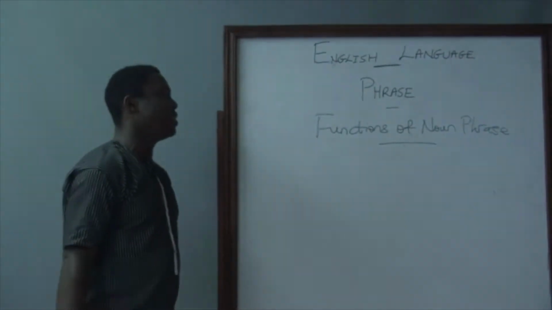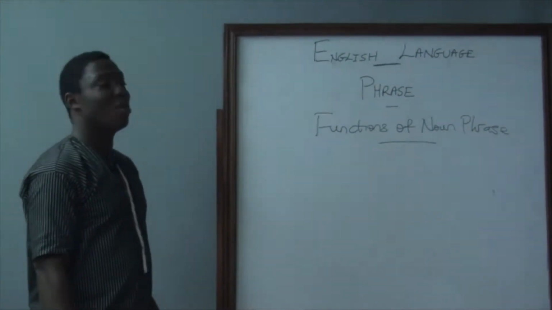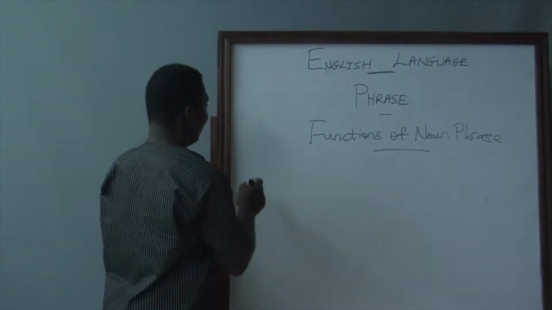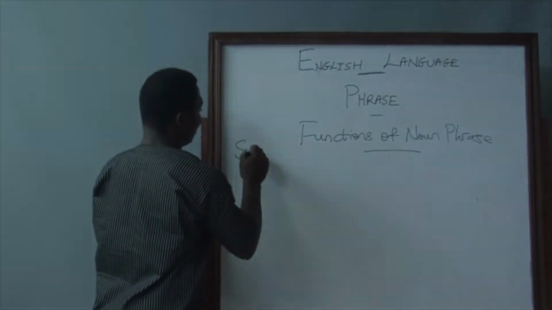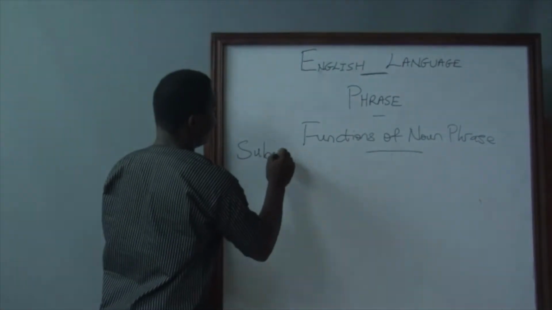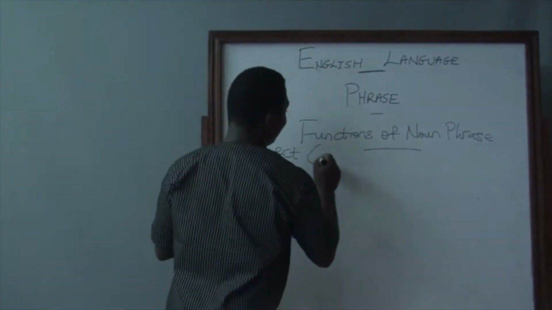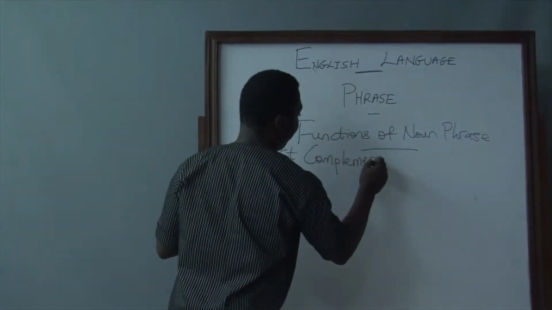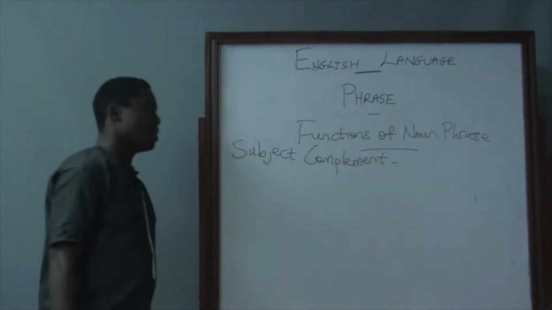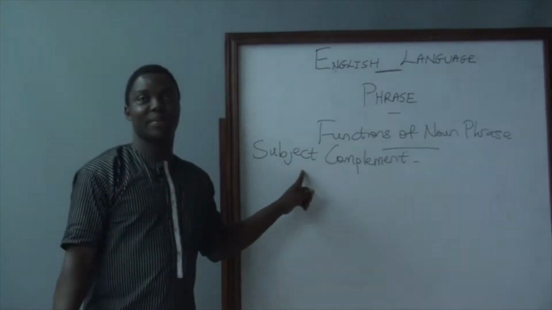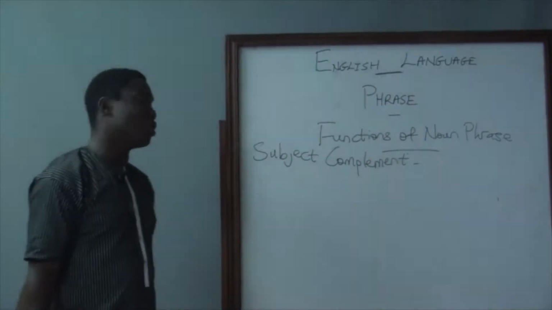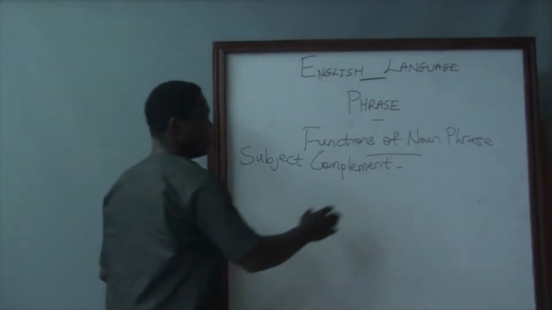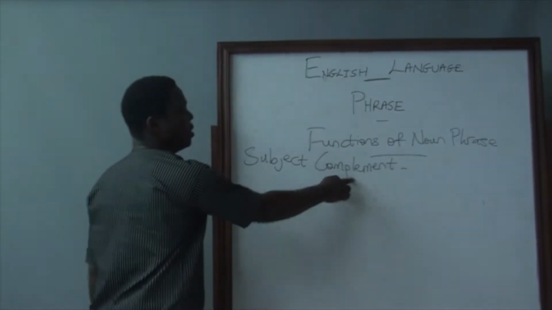We are considering the third function of noun phrases, and that is subject complement. I've explained the word subject, and that is the performer of the action in a sentence. But what is a complement? And please watch the spelling.